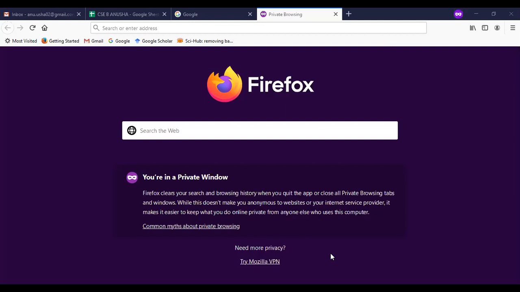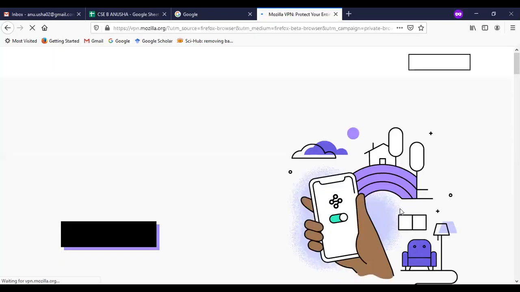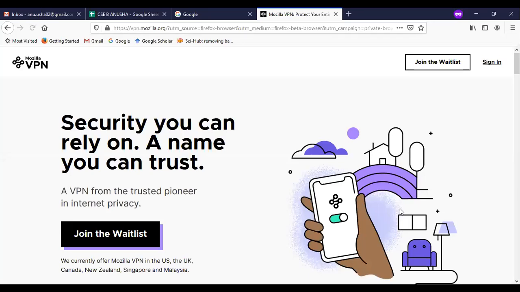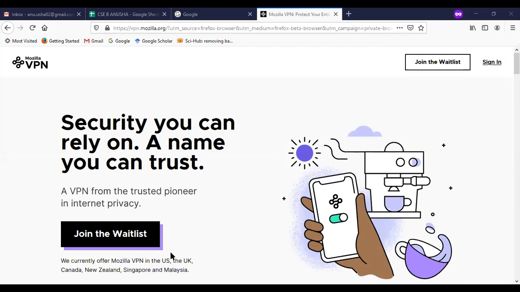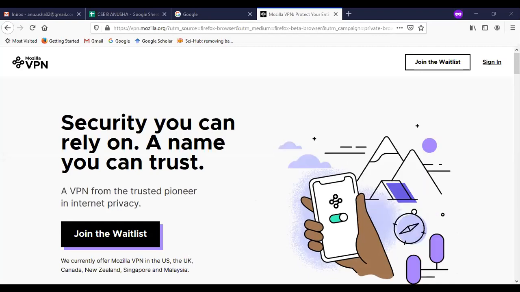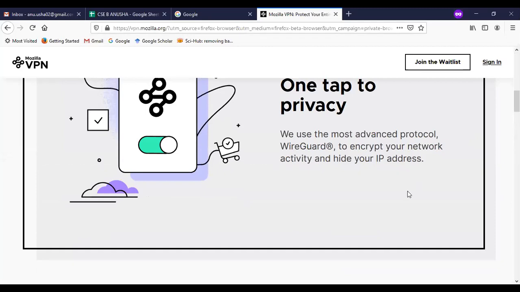here. And it is also saying, if you need more privacy, try Mozilla VPN. What is it providing here? This is to be done for internet privacy. We are currently offering all these things in many environments. We use these for advanced protocols which are used for encrypting our network activity and hiding your IP address. That is one advantage here.